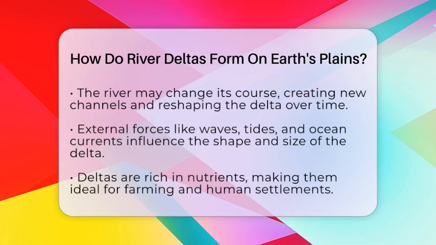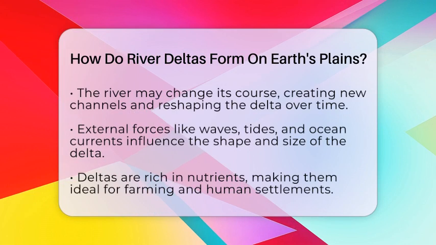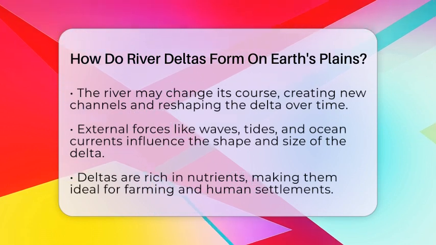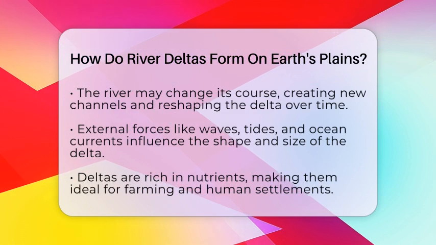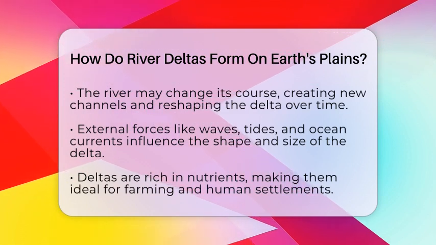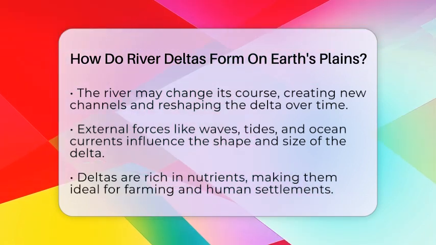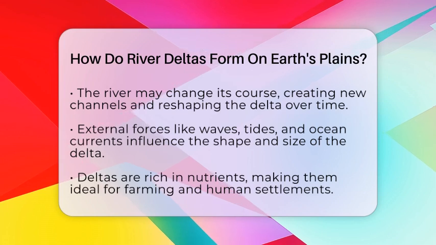Sometimes the river changes its course to find a shorter path to the sea, creating new channels and reshaping the delta. Waves, tides, and ocean currents also influence how a delta looks. They can move sediment around and reshape the edges of the delta.